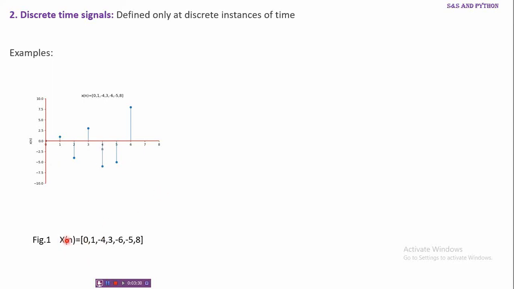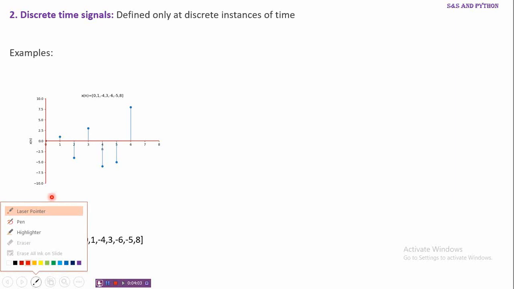This is a sequence x of n, where n is the time instant and it takes only integer values. It is equal to the values at different instants of time in a sequence, put within brackets. Here the first element represents the value for n equal to 0. The second element represents the value at n equal to 1, n equal to 2, like this.